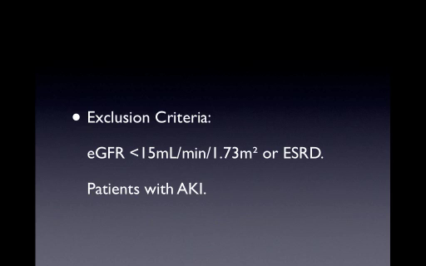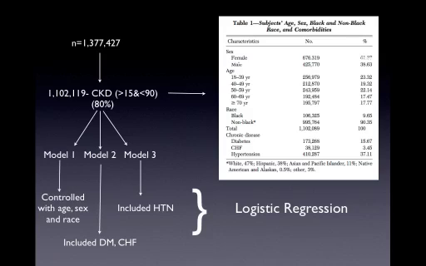For acute kidney injury, they were doing serial creatinine on these patients. They had an algorithm, which they did not mention in the study, but they had an algorithm. They were serially checking their creatinines, and they were excluding the patients who had AKI as per their algorithm. And the study group was large. Around 119,000 patients were included in the study group.